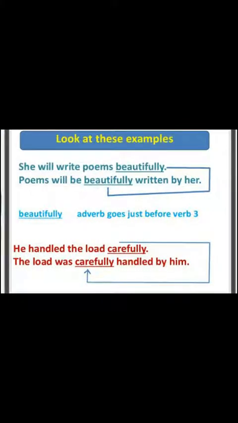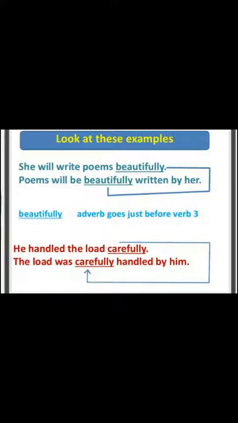Okay. And the next sentence, she will write poems beautifully. In the previous slide, beautiful poems, it means poem and beautiful, both words are the object.